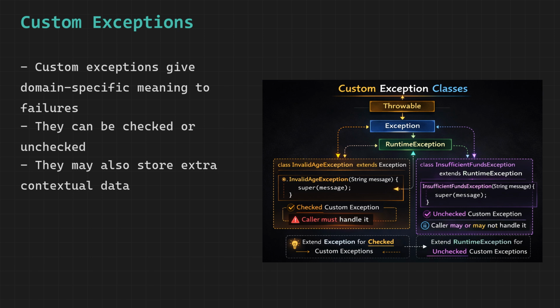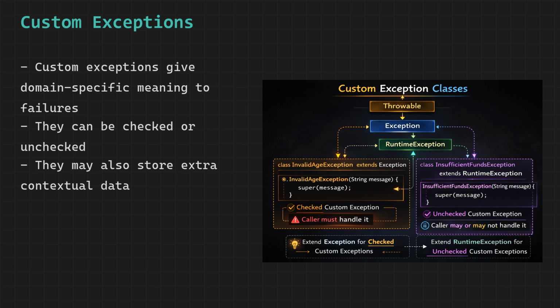You create a new class and extend either Exception for a checked custom exception or RuntimeException for an unchecked one. Inside the class you write a constructor that accepts a string message and passes it to the parent constructor using super with the message passed into it. That is all you need for a basic custom exception.